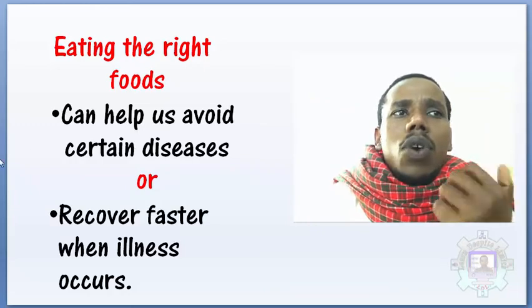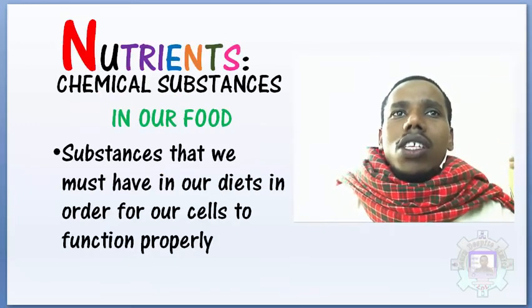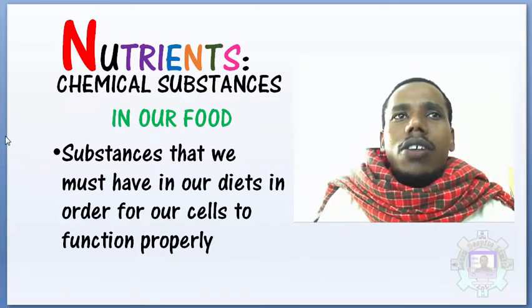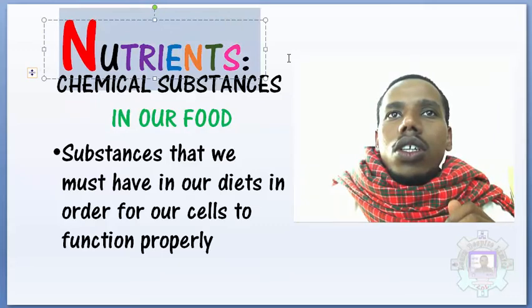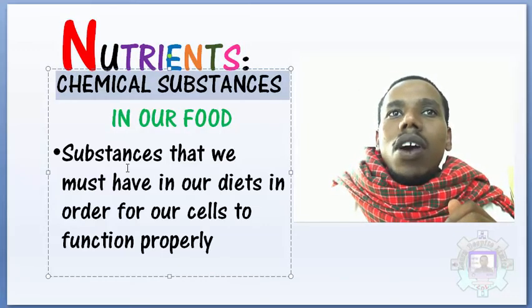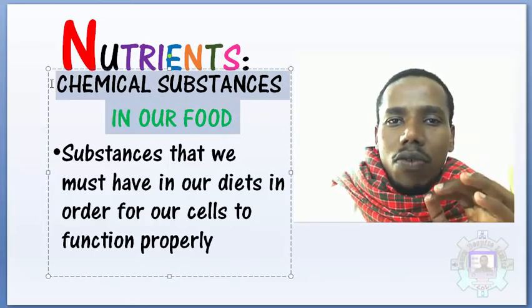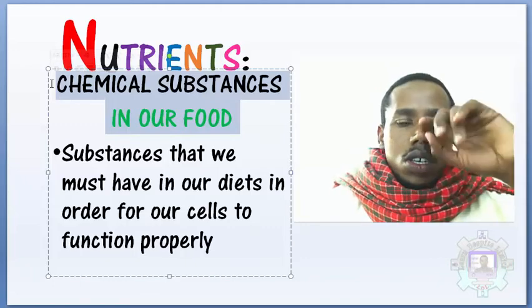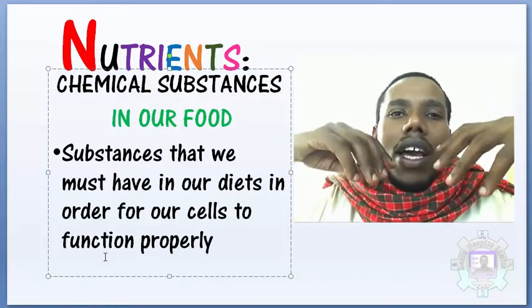So, if we are talking about nutrition, why don't we start with nutrients? What are nutrients? Nutrients are chemical substances found in our food. Those are substances that we must have in our diet.